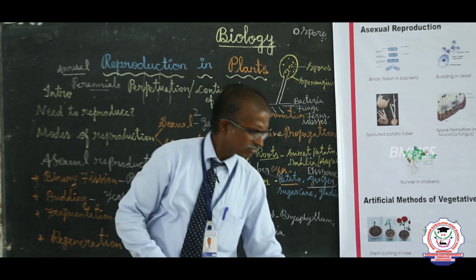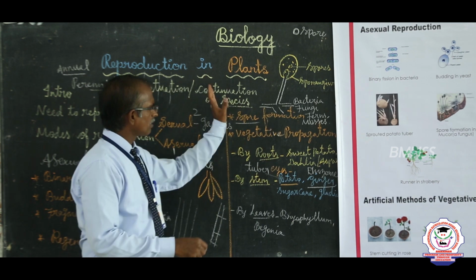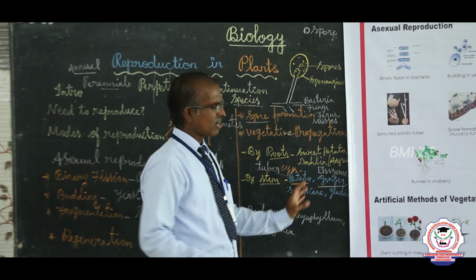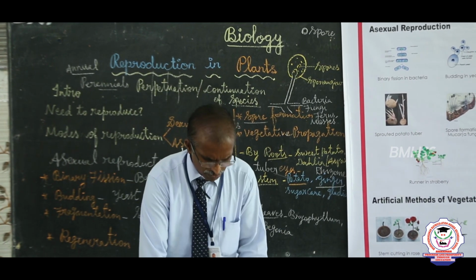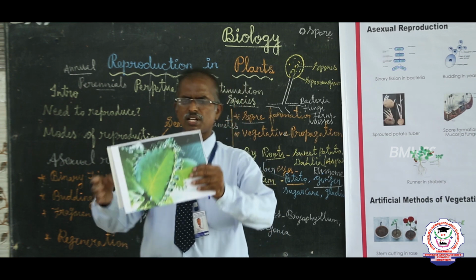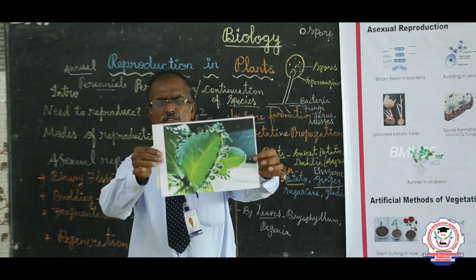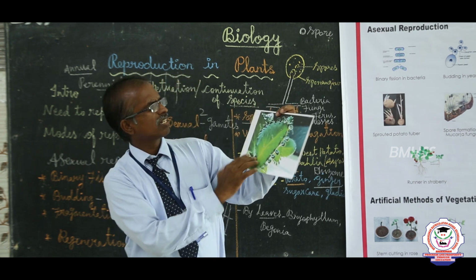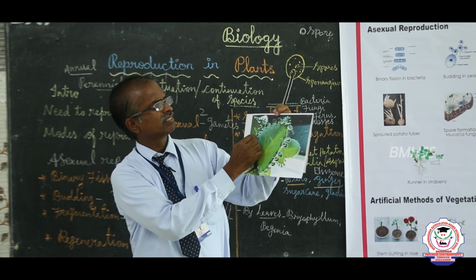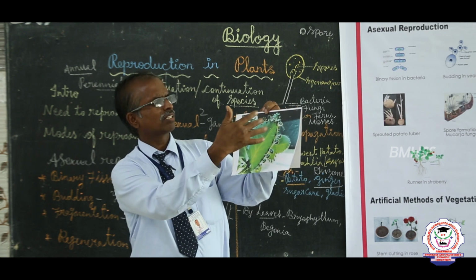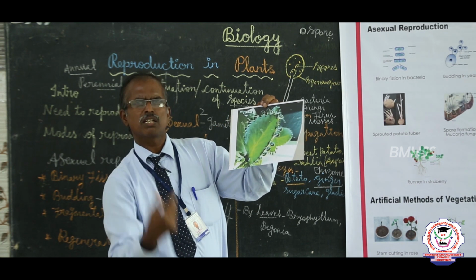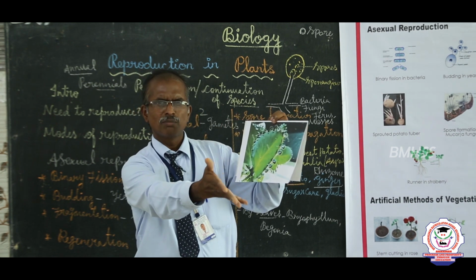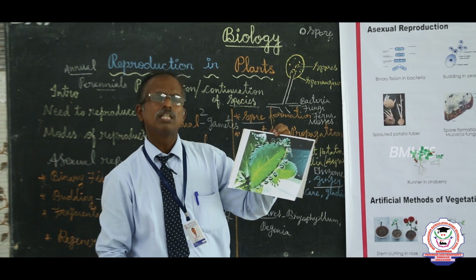Now we learn all these things. Look at the picture and you learn more from this. This leaf shows how many buds there are. Each bud leads to a new plantlet developing. After growing, these plantlets detach from the parent plant and can live independently.